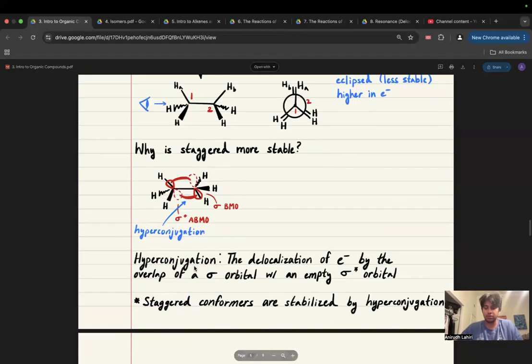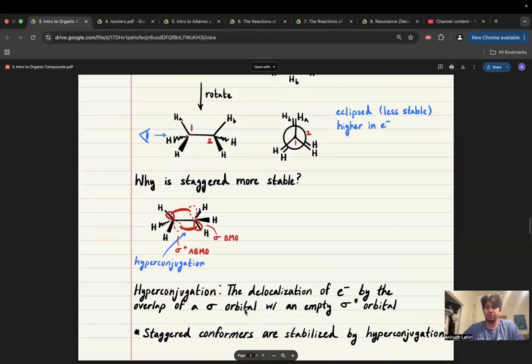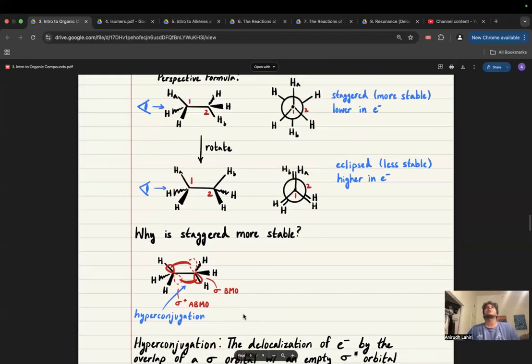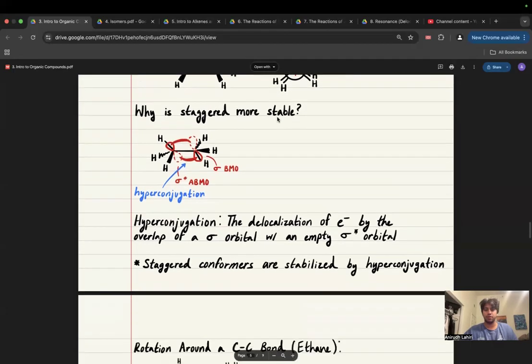It just has to do with delocalization of electrons by the overlap of a sigma with an empty orbital, the empty non-bonding orbital. Basically, staggered conformations are stabilized by something called hyperconjugation, and I think it just makes sense in general that you want to spread out molecules, right? Like you don't want things to be on top of each other, right? Just intuitively, that makes sense. So we want them to be spread out as much as possible because we get repulsions or interactions between these two groups when they're right on top of each other.